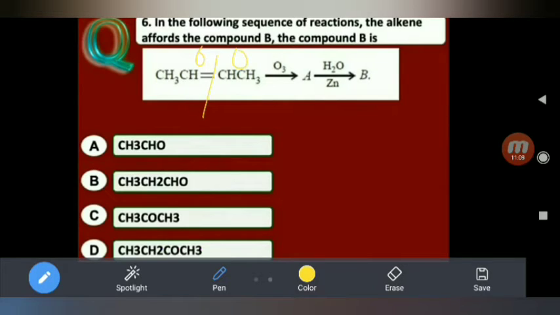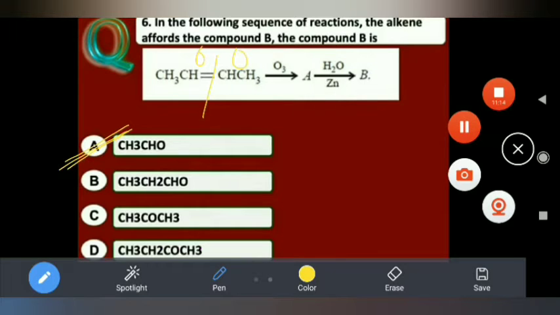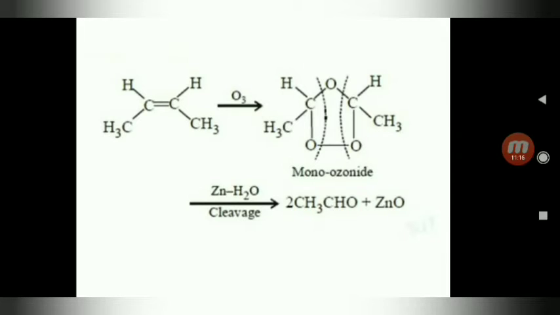So which one is correct? A. So the answer is A. You see, 2-butene undergoes ozonolysis, the monoozonide undergoes hydrolysis in the presence of zinc, cleavage takes place. So 2 moles of acetaldehyde. This is the explanation.